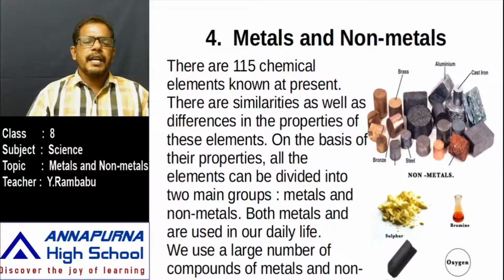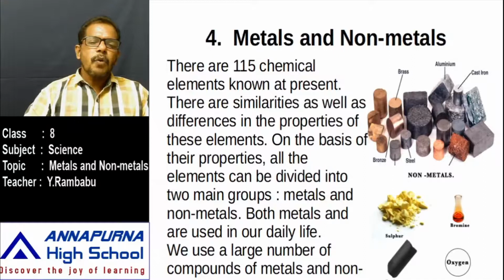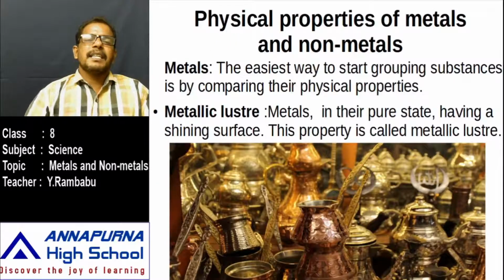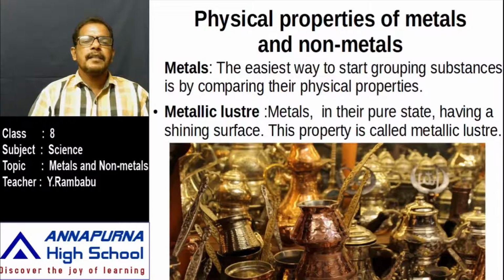In our day-to-day life, we use a large number of compounds that are made of metals and non-metals. Then how can we categorize these metals and non-metals? We can easily classify these elements into two groups, say metals and non-metals, based on some physical properties.